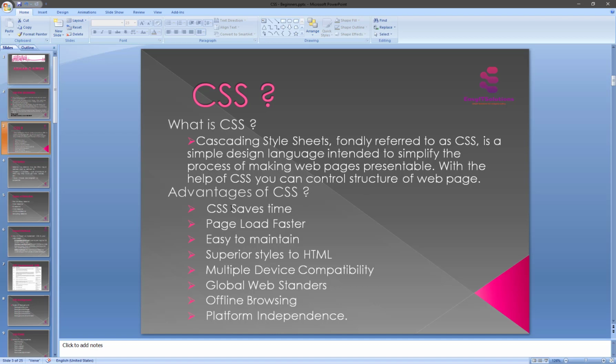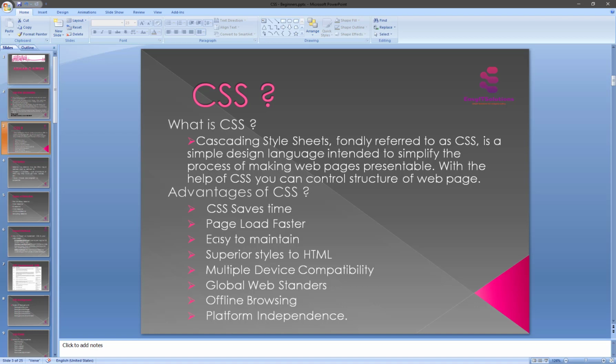Here are the advantages of CSS. CSS saves time. How? You can write a CSS once and then reuse the same sheet in multiple HTML pages. You can define a style for each HTML element and apply it to as many web pages as you want. The second advantage is that pages load faster. If you are using CSS, you do not need to write HTML tag attributes every time. Just write one CSS rule for a tag and apply it to all occurrences of that tag. Less code means faster download times.